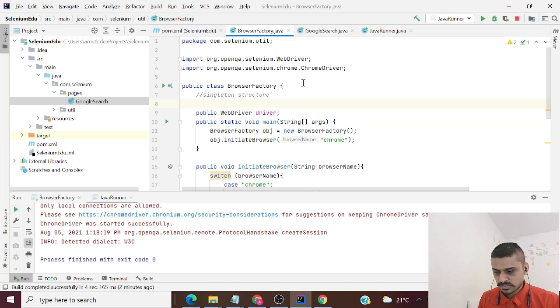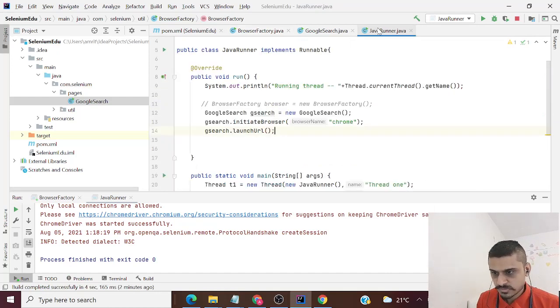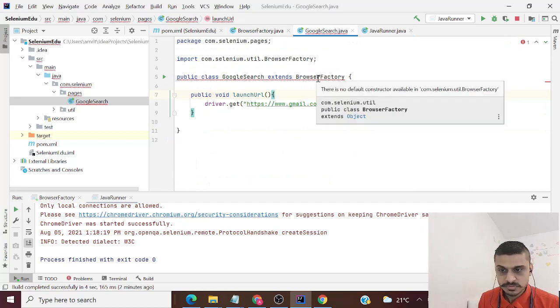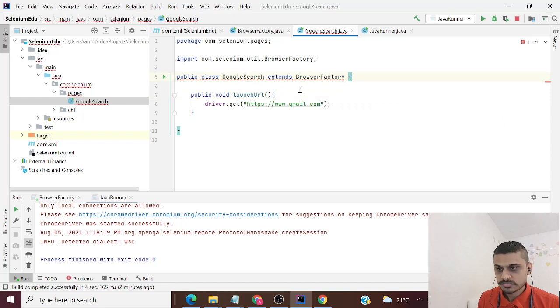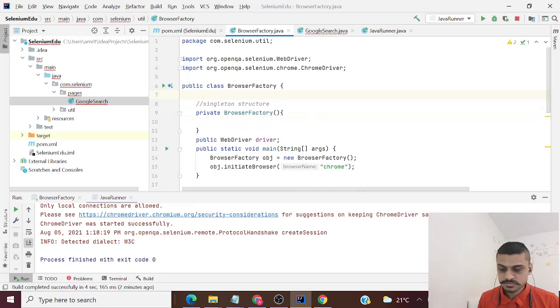Now you will notice, guys, as soon as I just say private browser factory, I'll get some errors. Let's see where are the errors. So here we anyways commented that. Now the error is in Google search. Now we have lost the visibility to browser factory. This class is private now. So this is how I control access to this class. Now I am not allowed to create an object of this class, but how do I pass the instance of this class? And that too, I have to ensure there is only a single instance passed.